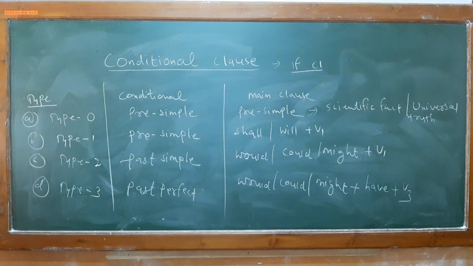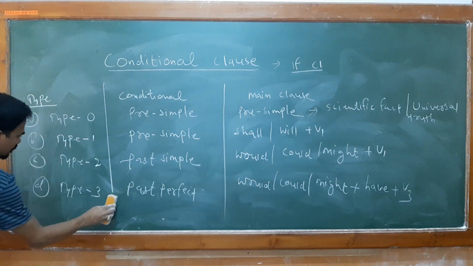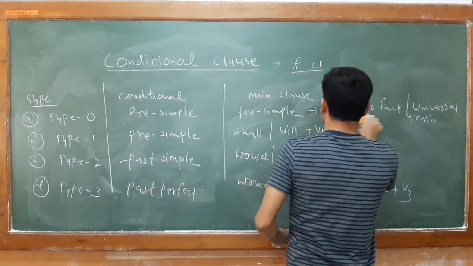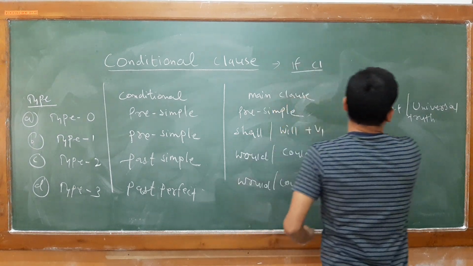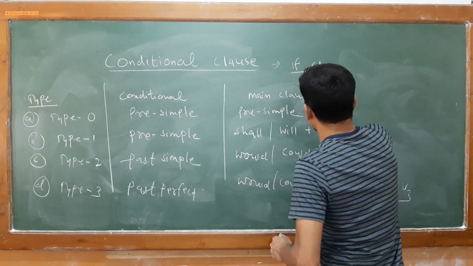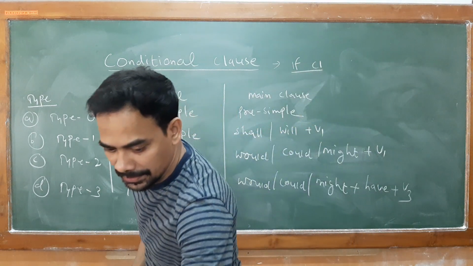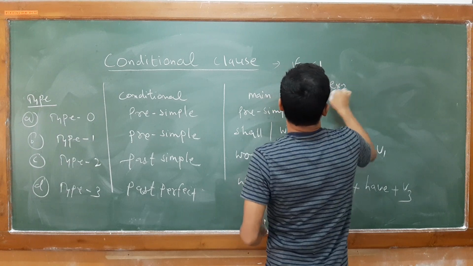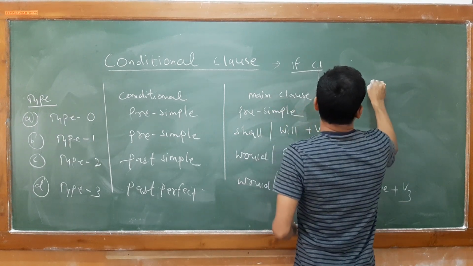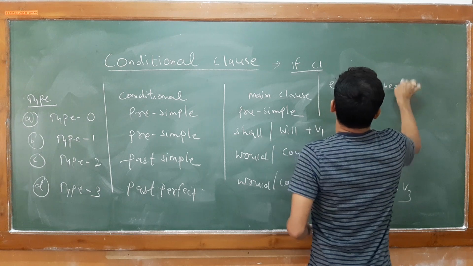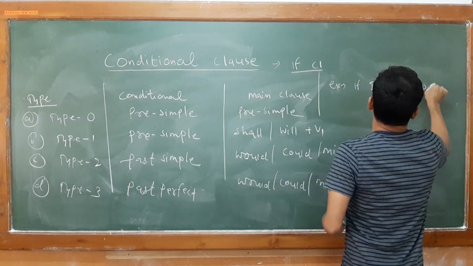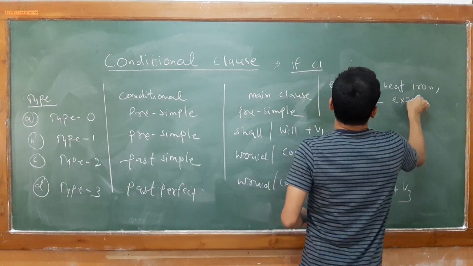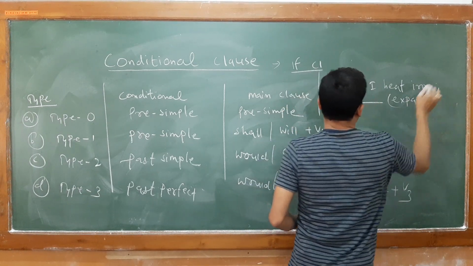For example, just keep in your mind, scientific fact or universal truth. For example, if I hit iron, it explodes.